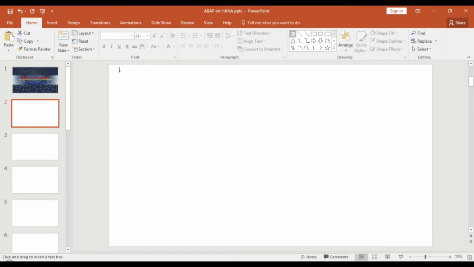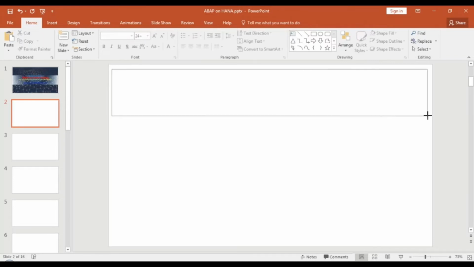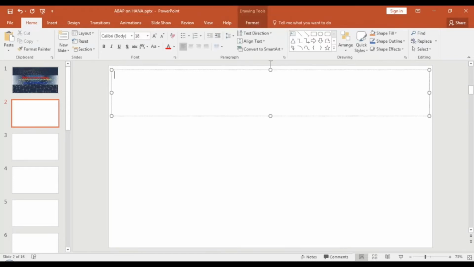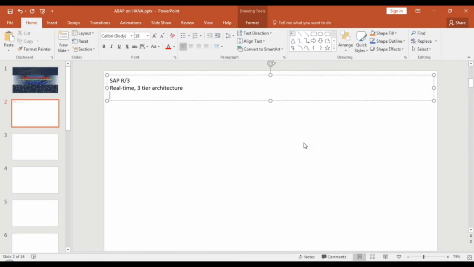But before we start, let's try to understand what our conventional SAP system is. An SAP system is also known as SAP R/3. R stands for real time, and 3 stands for 3-tier architecture. This is what we've been learning as an ABAPer or as any SAP consultant. This is the first thing we learned in our first introduction training with SAP. There is nothing new about it.